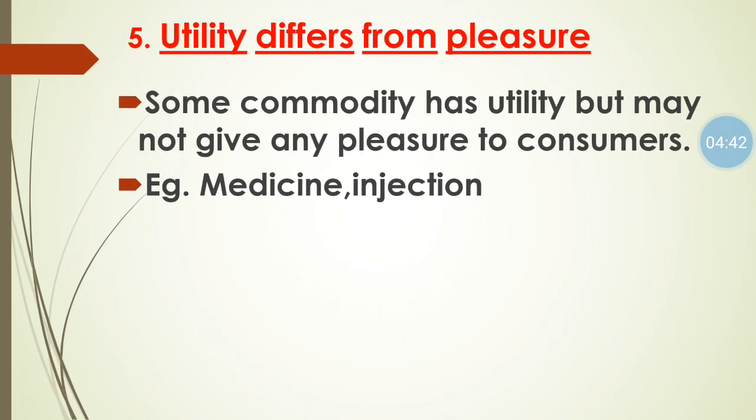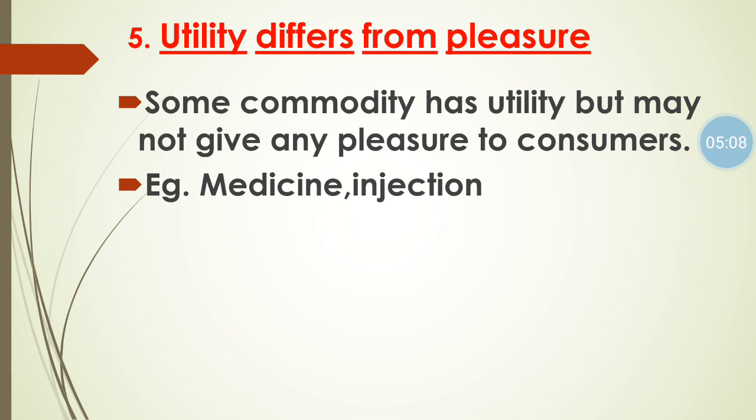Next is utility differs from pleasure. Utility differs from pleasure means some commodity has a utility but it will not give any type of pleasure to the consumer. Pleasure means happiness, enjoyment. So for some commodities, utility and pleasure both are different. Some commodities have a utility but will not give pleasure to us.